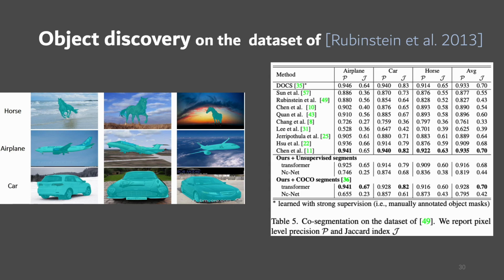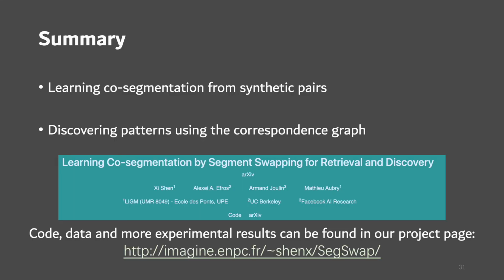To summarize, in this work, we show that it's possible to learn co-segmentation with only synthetic pairs. We show the model trained on synthetic pairs works well on retrieval tasks. We also introduce a correspondences graph for discovery and achieve competitive performance on object discovery benchmarks. Note that our code, data, and more experimental results are available in our project page.